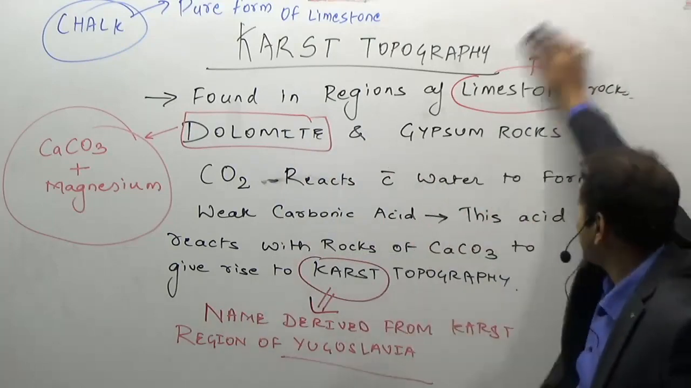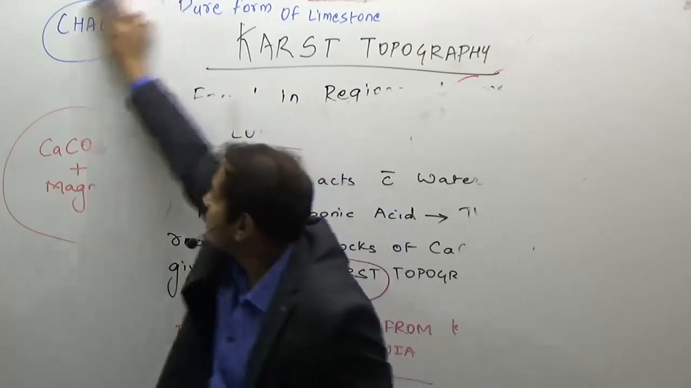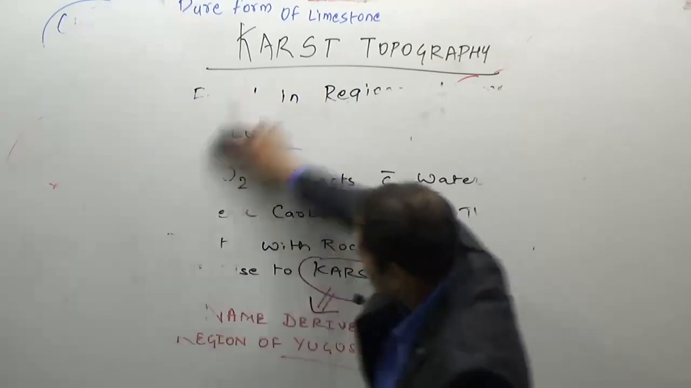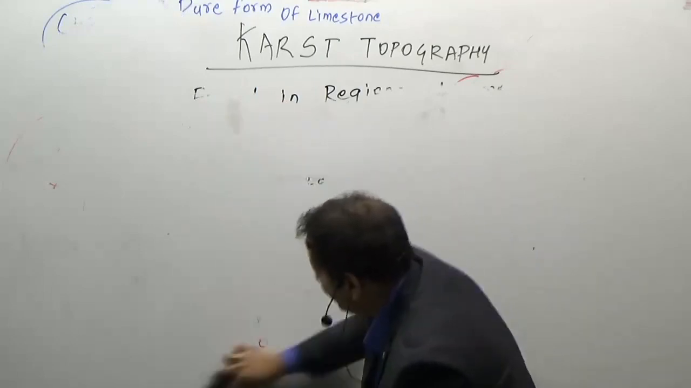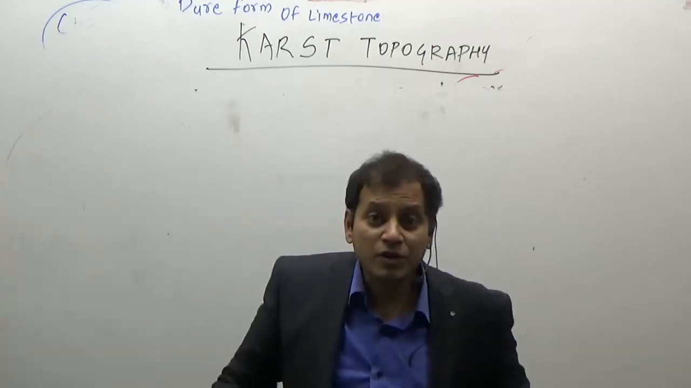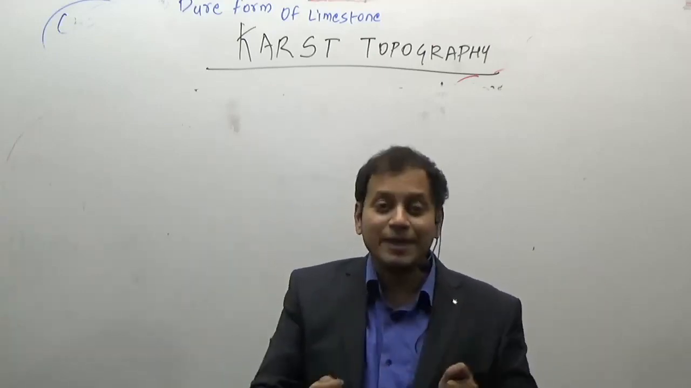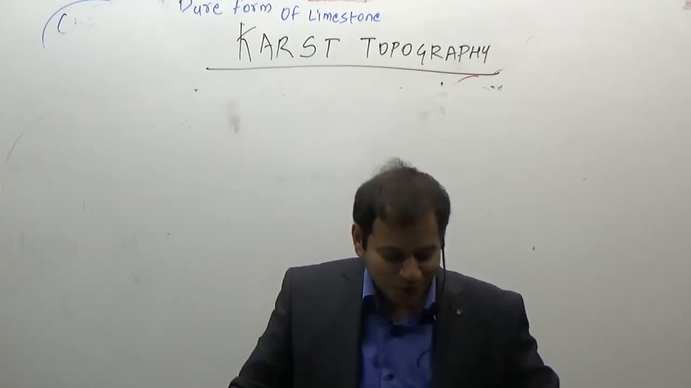Now what happens in the karst topography? How is a limestone rock? Limestone is a well-jointed rock. It is a rock which is having proper joints. Now we have studied that one of the important purest forms of limestone is chalk. You remember how the chalk is? Very soft. You could easily break it. Some people had the habit of eating chalk also.